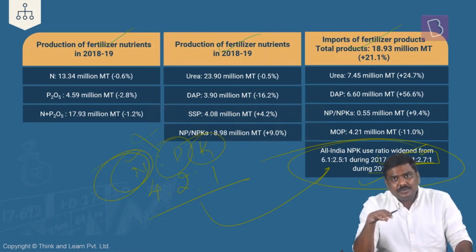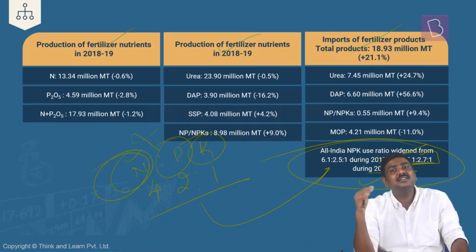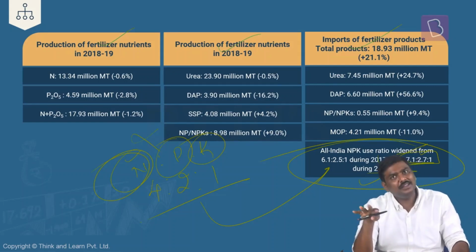And in addition to this, consuming more and more nitrogen, what has happened is there are certain regions in case of India, certain districts where consumption of the fertilizers are very, very high. And there are certain districts in India where the consumption of fertilizers are very, very low. There is a skewed distribution of consumption of fertilizers across India. And that is also a problem for the government of India.